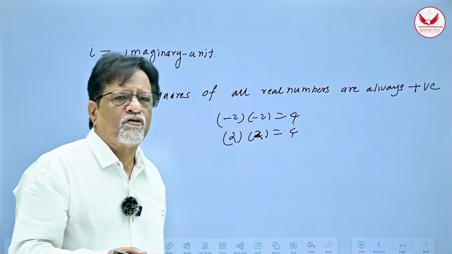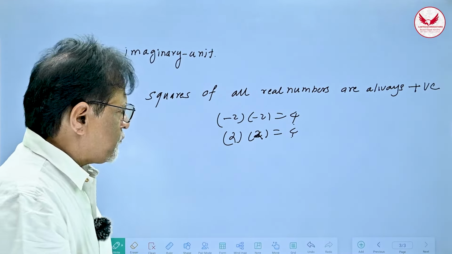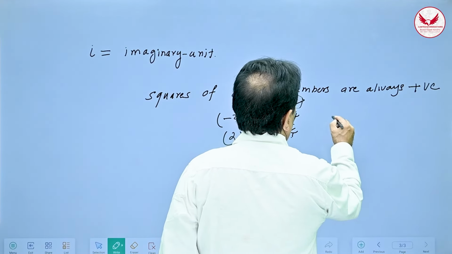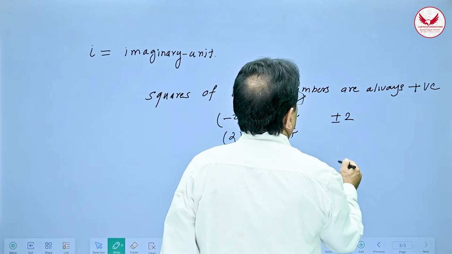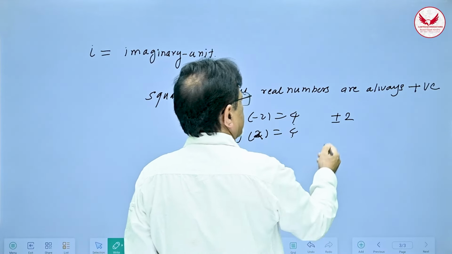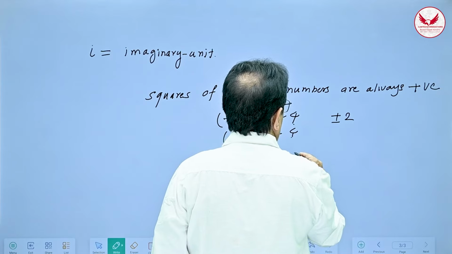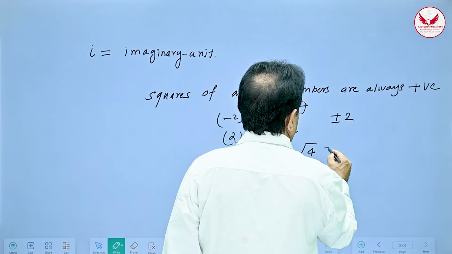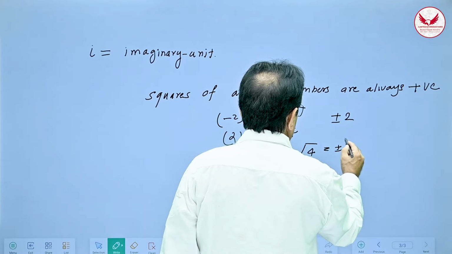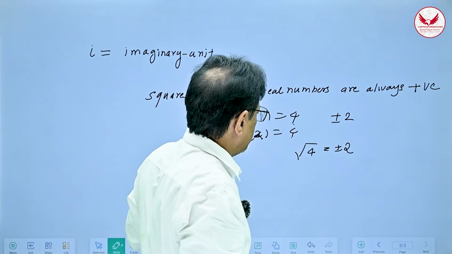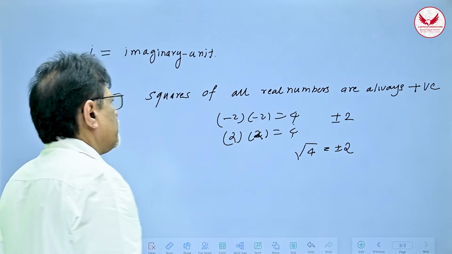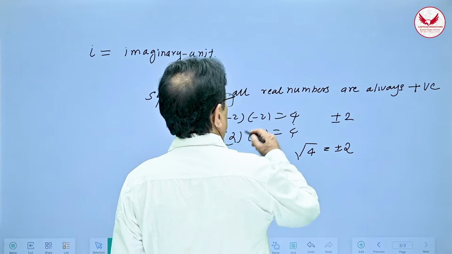So what is the reverse operation of square? Square root. If you ask yourself what is the square root of 4, then your answers are plus or minus 2 because their square is 4, correct? So this is the square root of 4, right? The square root of 4 is generally considered as plus or minus 2. Of course, there is some mistake here, but let us assume it right now. Okay. So now the square root of 4 is positive.